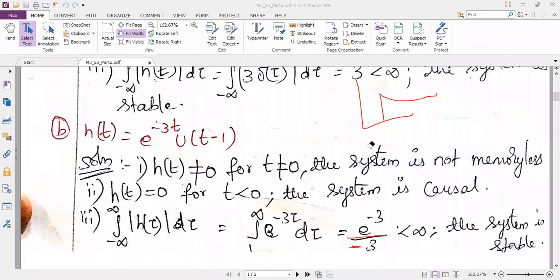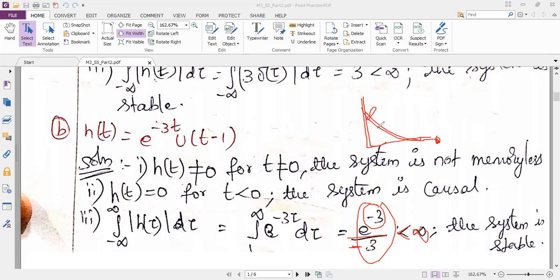So now we should know the value of e power minus 3. If you have an exponential signal with minus, it is always a decreasing curve. So definitely at some point it goes to 0. So I can say this value is less than infinity. I hope you are following it. So e power minus 3, initially the value is high, later it keeps decreasing. Never ever does this value go to infinity, because the highest value itself will be around 1 or 2. So I can conclude that the system is stable.